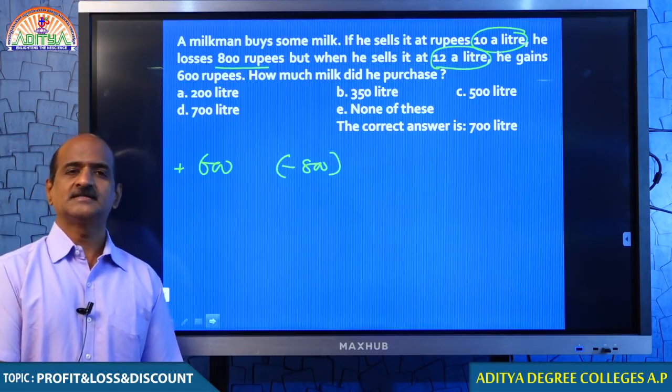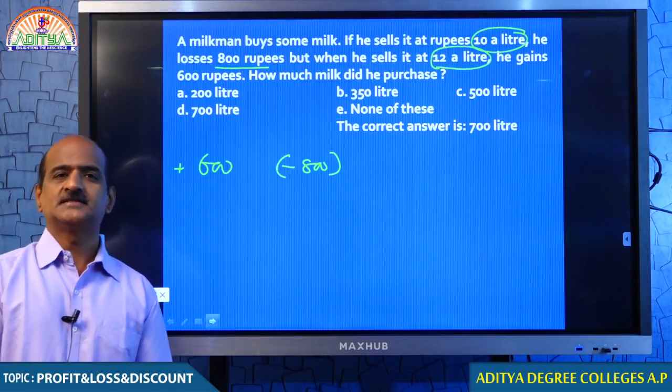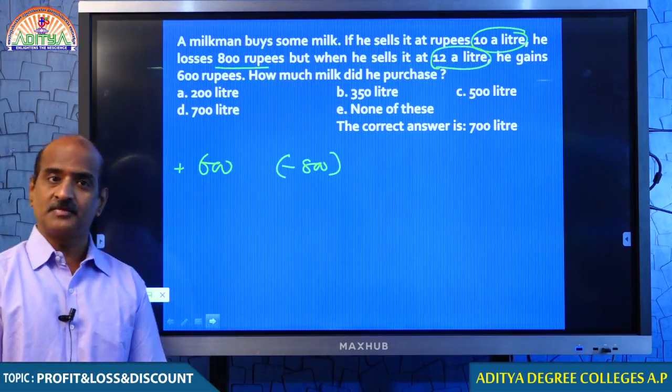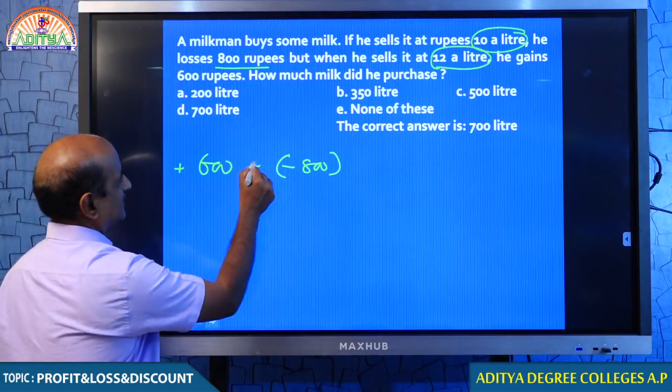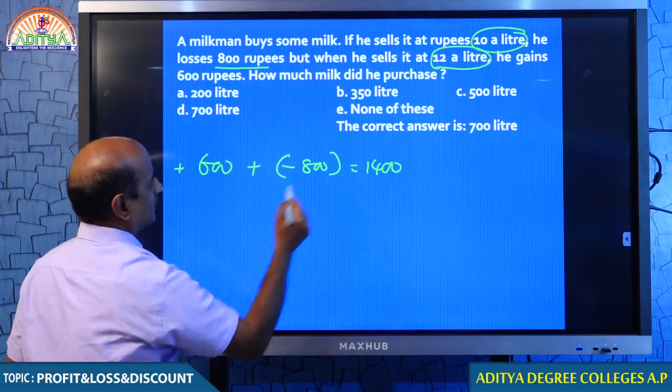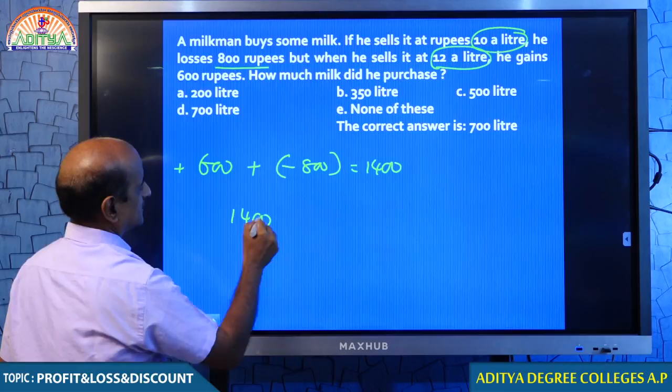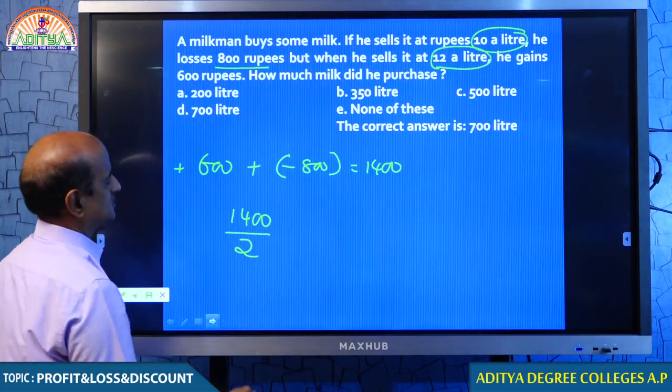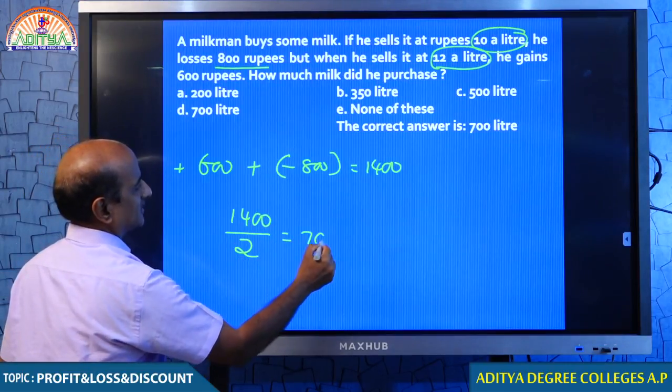Minus 800 means 800 loss. Plus 600 means 600 rupees profit. What is the difference in these two values? 1400 rupees. The difference is 2 rupees, that is 700 liters.